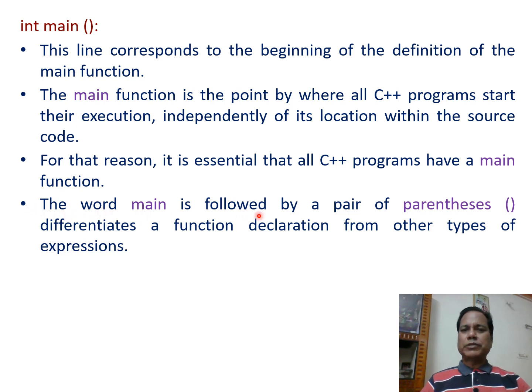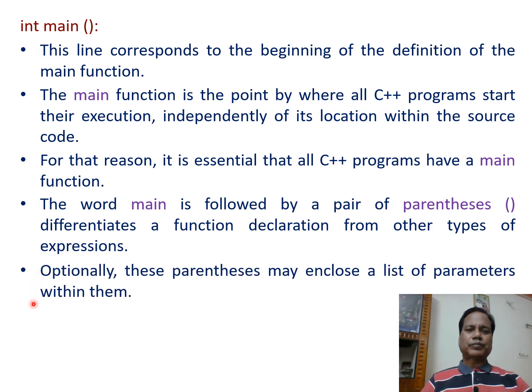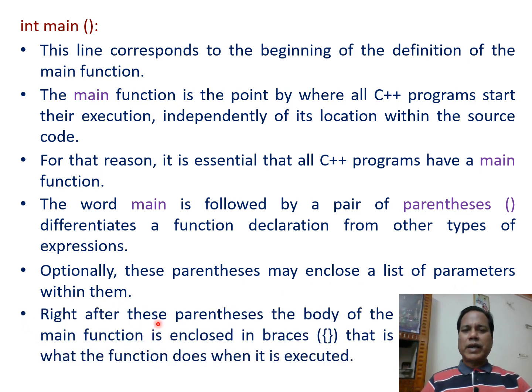The word main is followed by a pair of parentheses, open and close parentheses, which differentiate a function declaration from other types of expressions. Optionally, these parentheses may enclose a list of parameters within them. Right after the parentheses, the body of the main function is enclosed in braces, open and close brace. That is what the function does when it is executed.